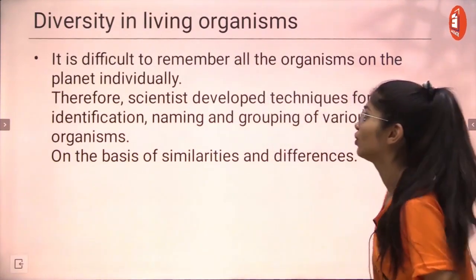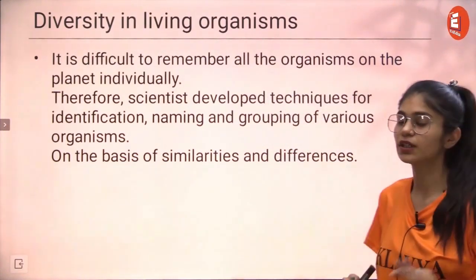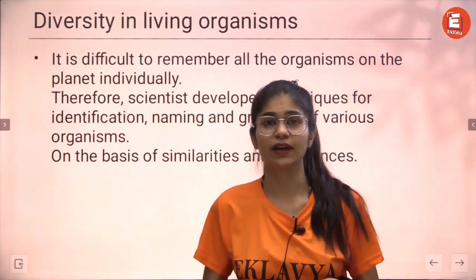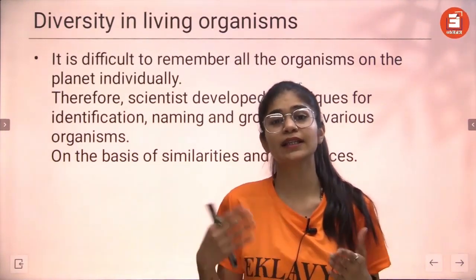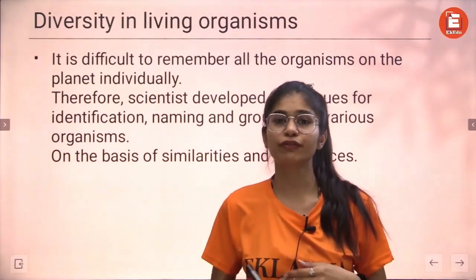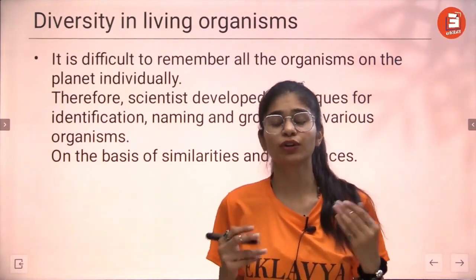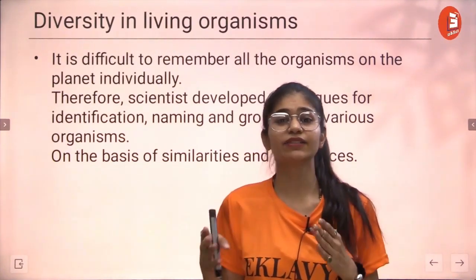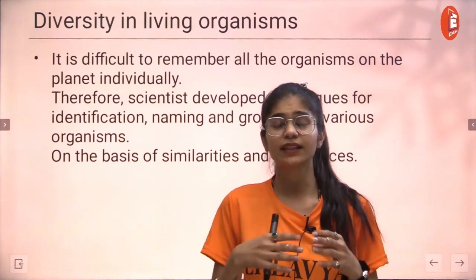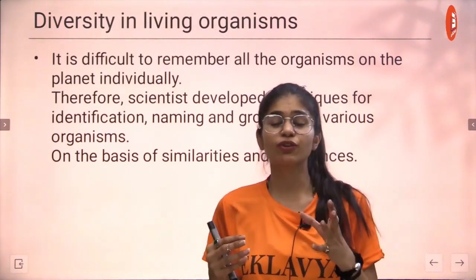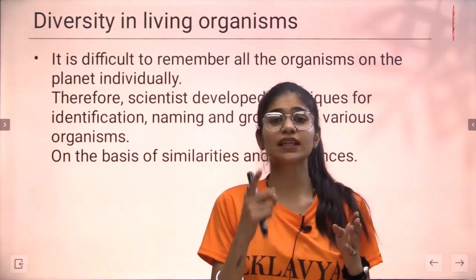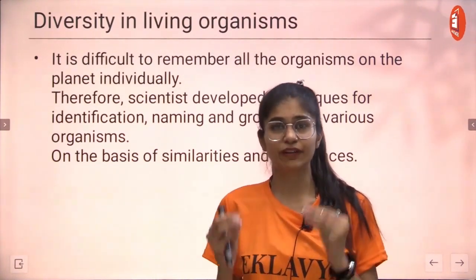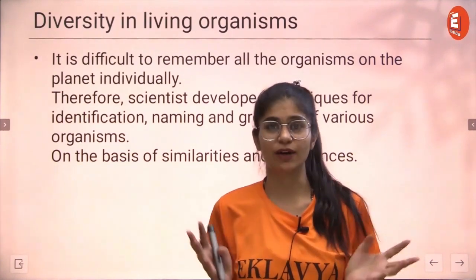Okay, so let's talk about the diversity in living organisms. We talked about how many organisms are already there on this planet, and there are so many that are still being discovered by scientists. Although there are a few that are getting extinct too, it is so difficult for us to read, learn and identify every single organism if we read them individually. If you read the individual characteristics of every single organism on the planet, it would be chaotic, difficult, and would make a mess of it.